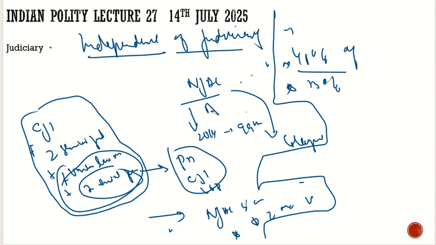And what is another concern with respect to the collegium system? Even though they recommend who is going to be the judge, what are the criteria on which they recommend? What is the transparency with respect to that? What is the accountability? That is not very clear. There is a lack of transparency and accountability with respect to the names suggested by the collegium system.